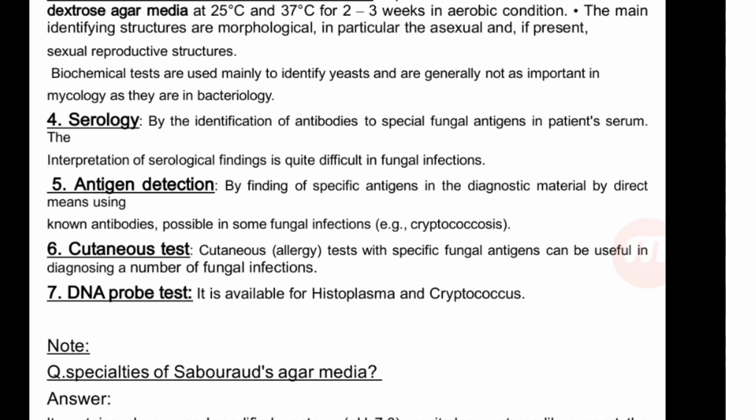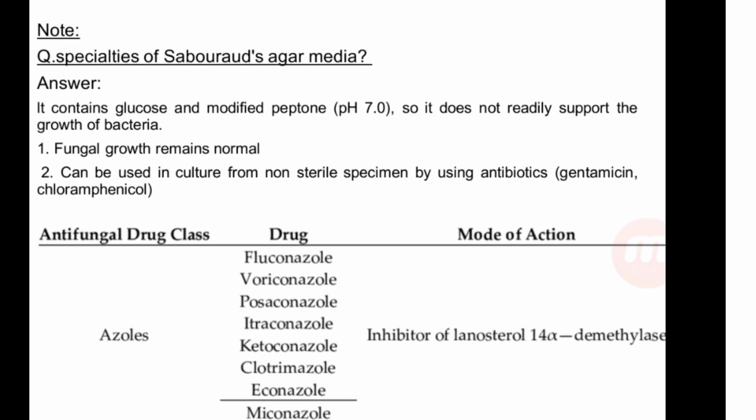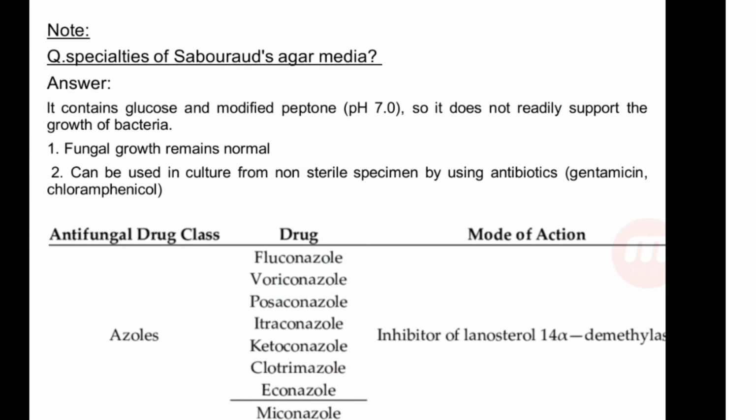Note: specialities of Sabouraud's agar media. It contains glucose and modified peptones. The pH is low, so it does not readily support the growth of bacteria. Fungal growth remains normal. It can be used in culture from non-sterile specimens by using antibiotics like gentamicin and chloramphenicol.